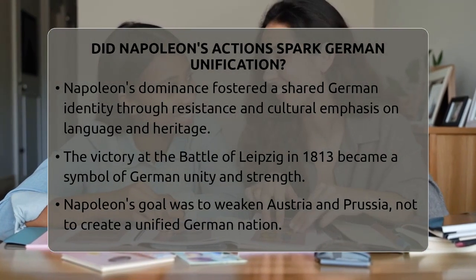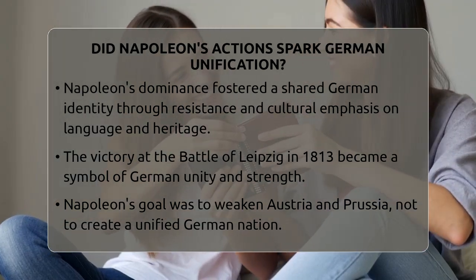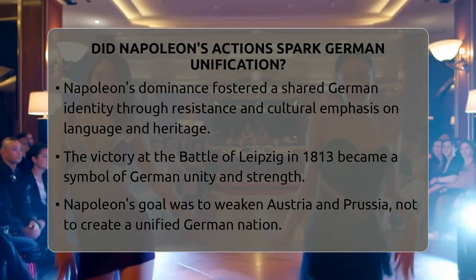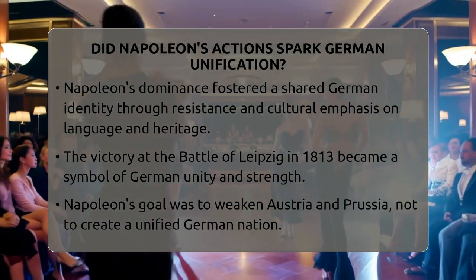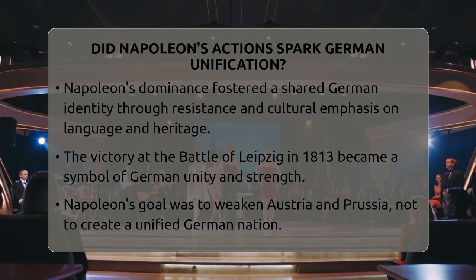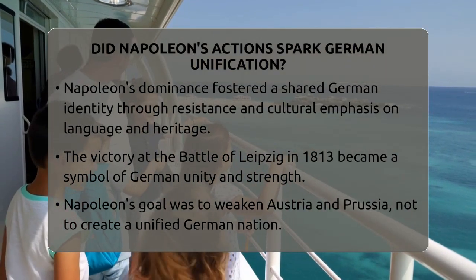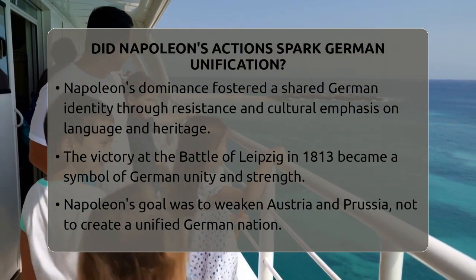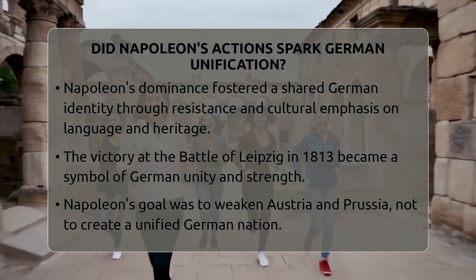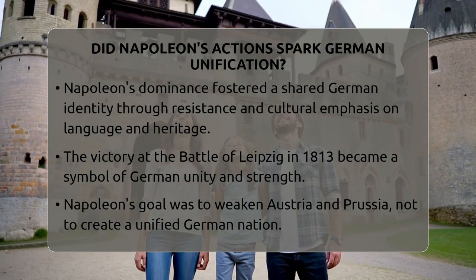Culturally, Napoleon's dominance sparked a strong sense of shared identity among Germans. The experience of foreign rule and fighting against French occupation united many Germans in their resistance. Writers and thinkers began emphasizing German language and culture as a way to define their nationhood. The battles against Napoleon, especially the victory at the Battle of Leipzig in 1813, became symbols of German strength and unity.